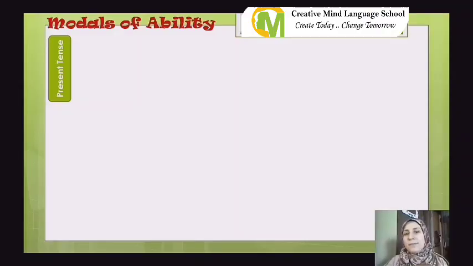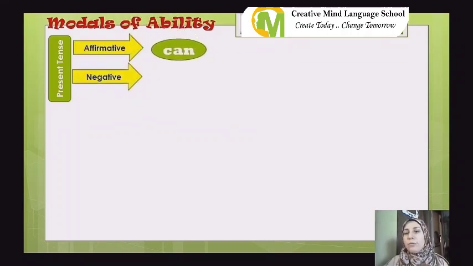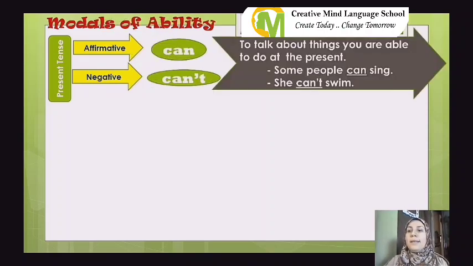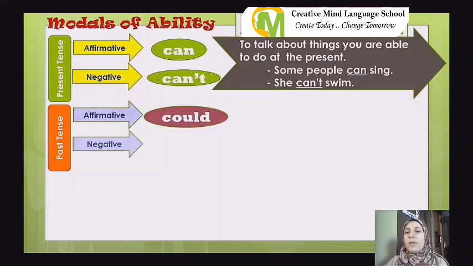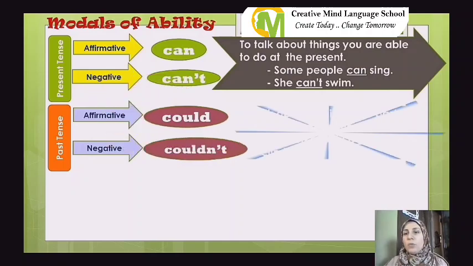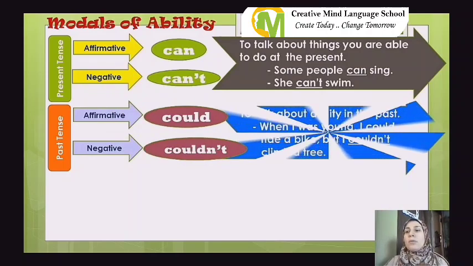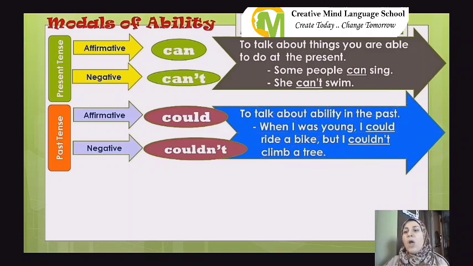Let's summarize what we have said. Modals of ability. In the present tense, in the affirmative form we use can, and in the negative form we use can't. We use them to talk about things you are able to do in the present. Example: some people can sing. She can't swim. In the past tense, the affirmative form is could, and the negative form is couldn't. We use both of them to talk about ability in the past. When I was young, I could ride a bike, but I couldn't climb a tree.